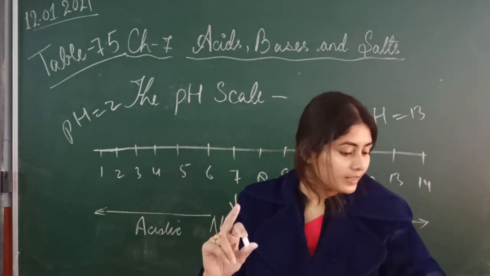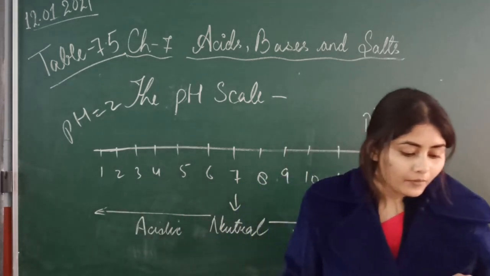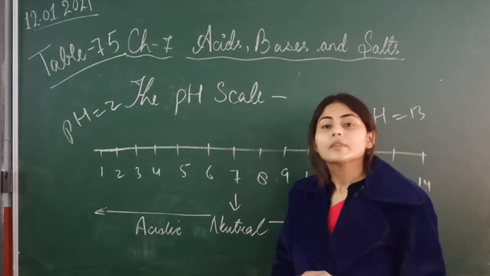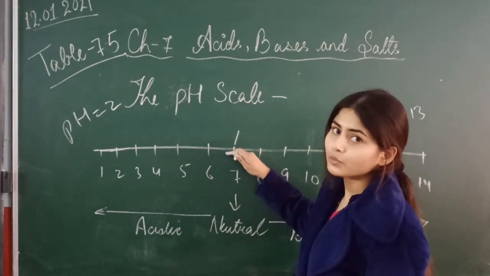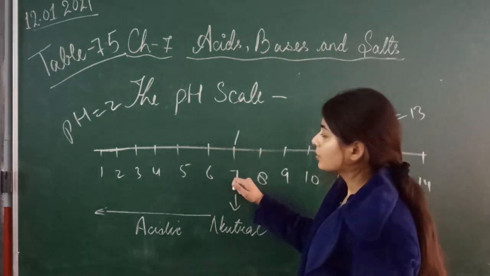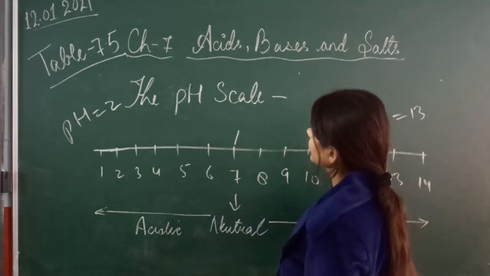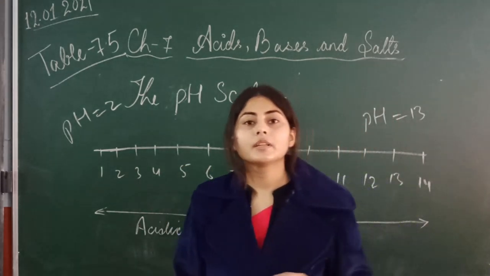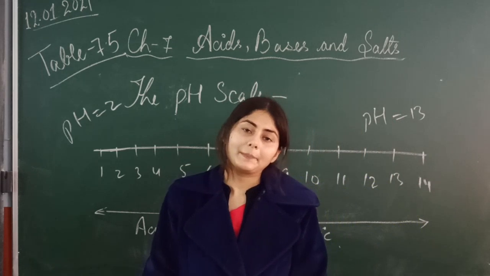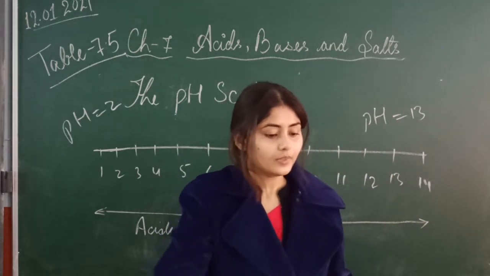That color tells how acidic or basic our solution is. Like if a light green color comes, that means pH is equal to 7 and our solution is neutral. Clear? So by this pH scale we came to know how acidic or basic our solution is. So this chapter is completed.